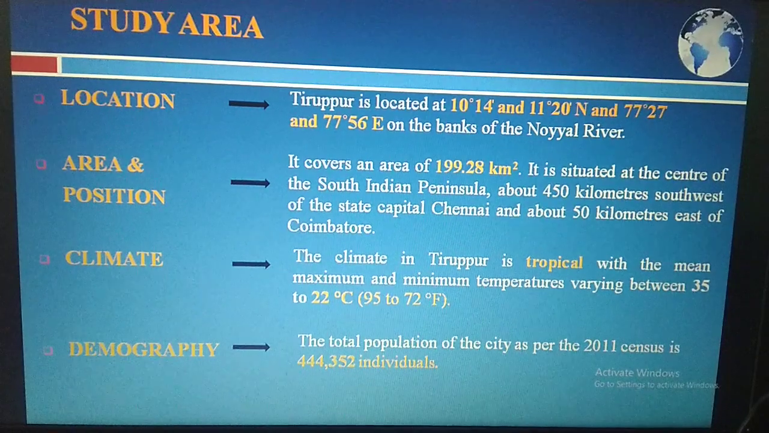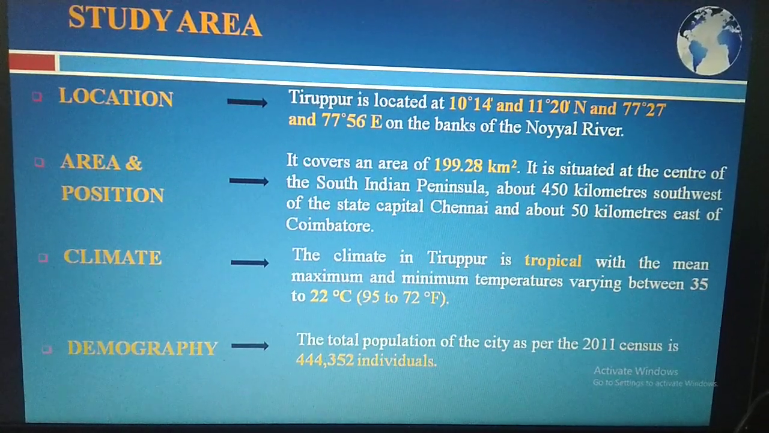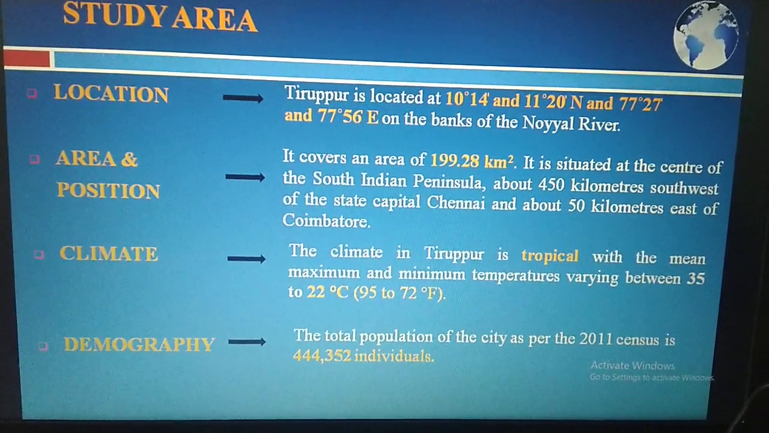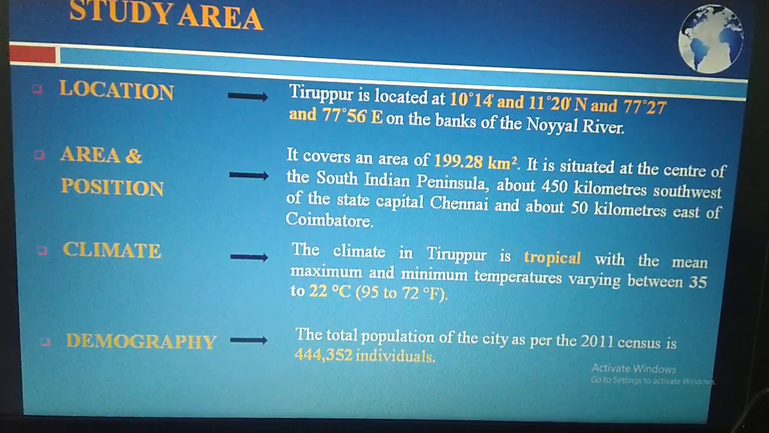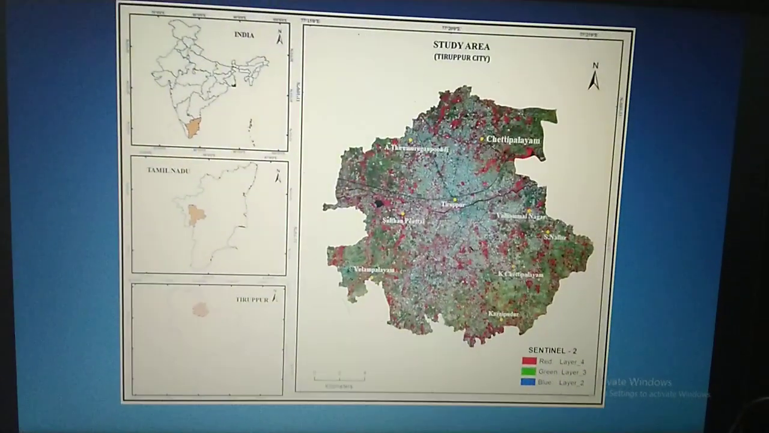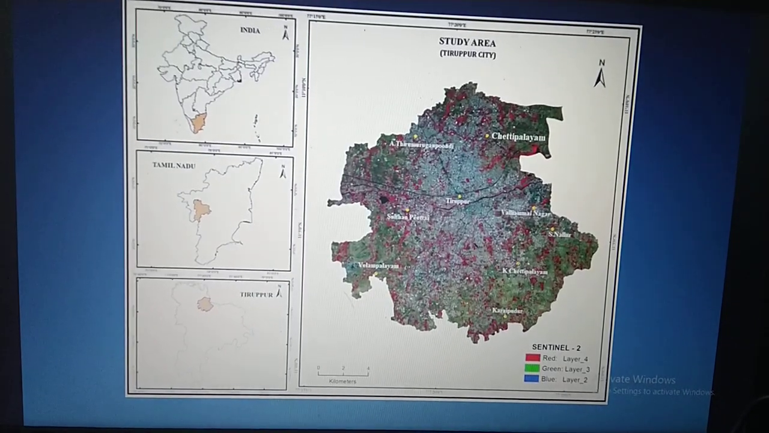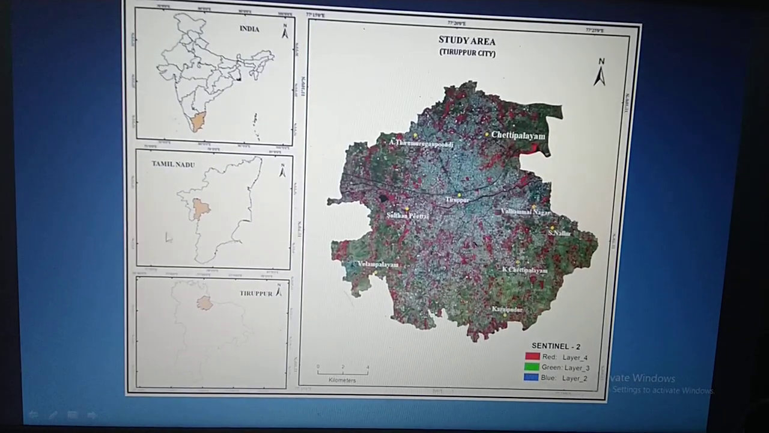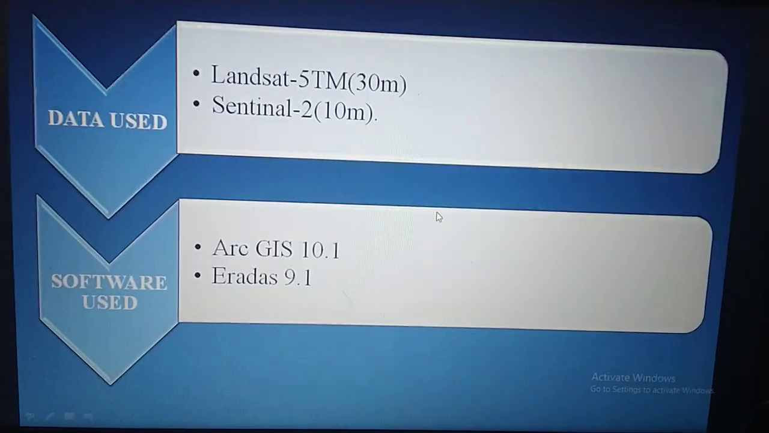Next, the climate of the study area. The climate of the study area is tropical. The maximum and minimum temperatures vary between 35 and 22 degrees Celsius, which means 95 to 72 degrees Fahrenheit. Next, the demography. The total population of the city as per the 2011 census is 4,44,352 individuals. This map shows the location of the study area in Tamil Nadu. Tirupur is a city of the Tirupur district, and my study area is that city.